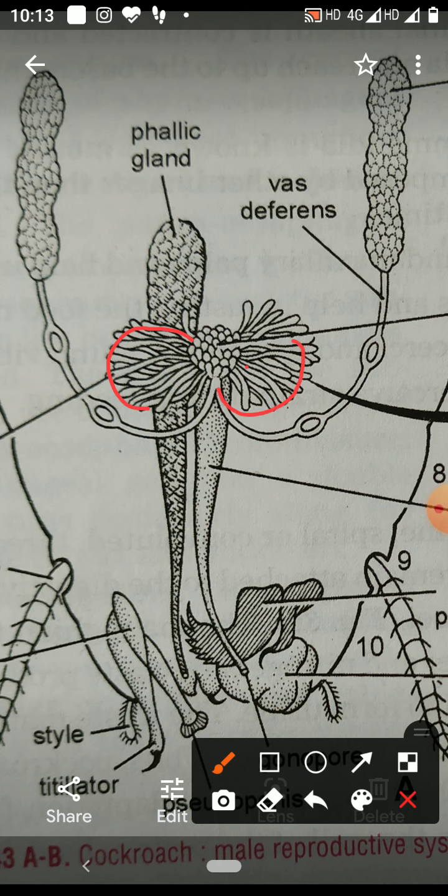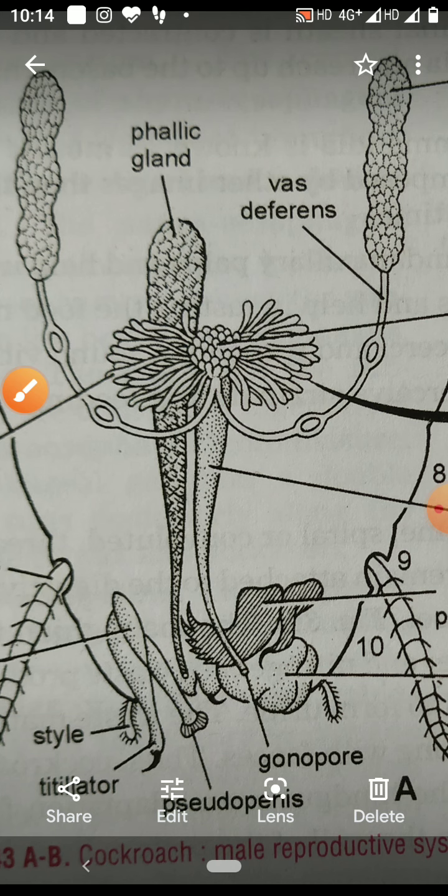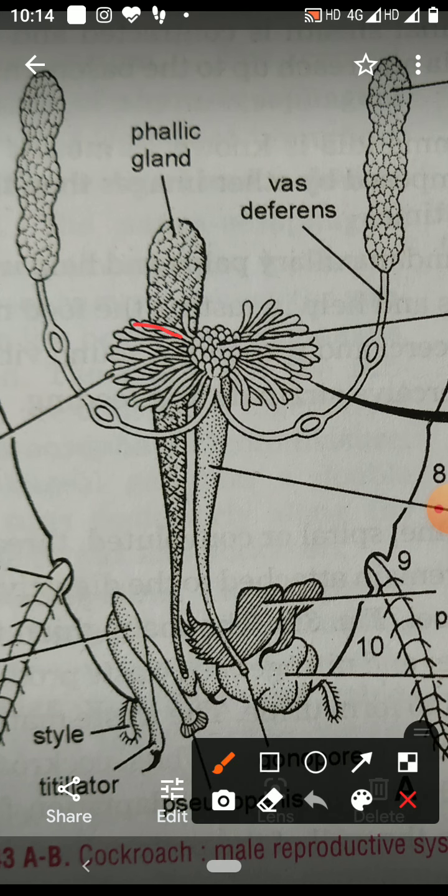The utricular gland has a number of blindly ending tubular structures, the peripheral tubules. A large number of tubules are present.